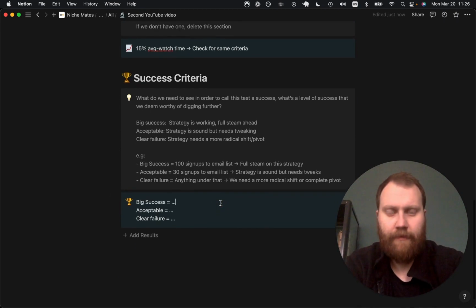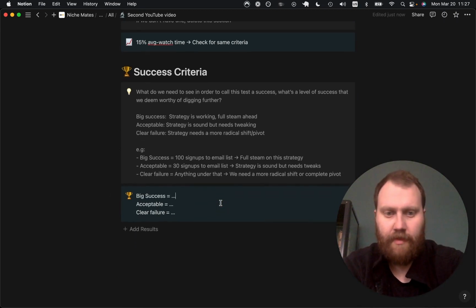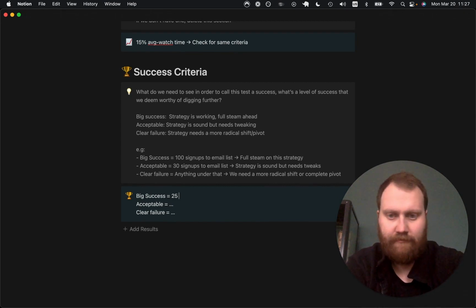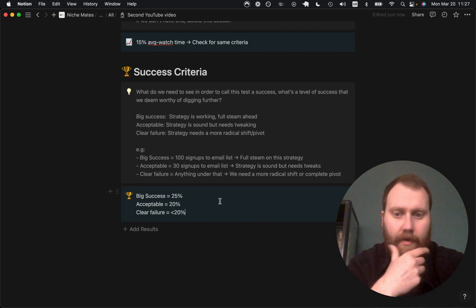Okay, so from 15%, what would be a success for me? This is where a gut feeling comes in. I think 20%, 25%, and then 20% is acceptable, and under 20 is a failure for me, right?